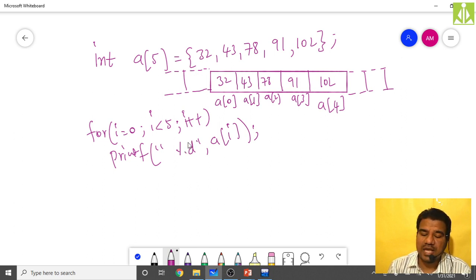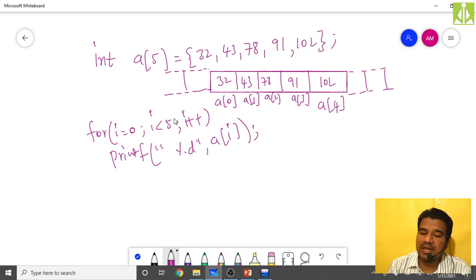Now, when I'm writing the size limit, here I have taken 5 because I have only 5 elements, and the index starts from 0 and ends at 4. When i becomes 5, this condition will fail and the control will exit. And who did this boundary check? Is the C programming doing it, I mean the compiler, or did I write it as a programmer? Being a programmer, I have written it, isn't it?